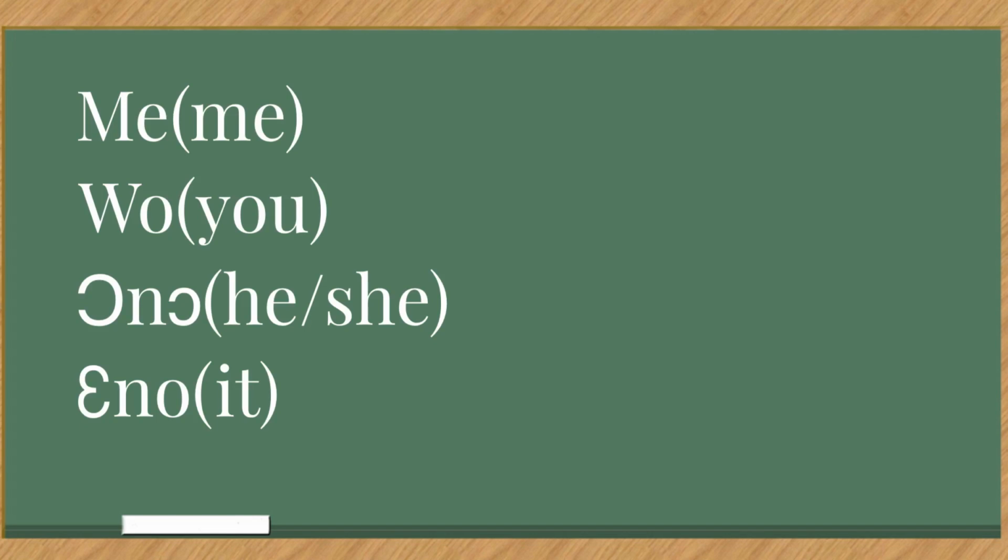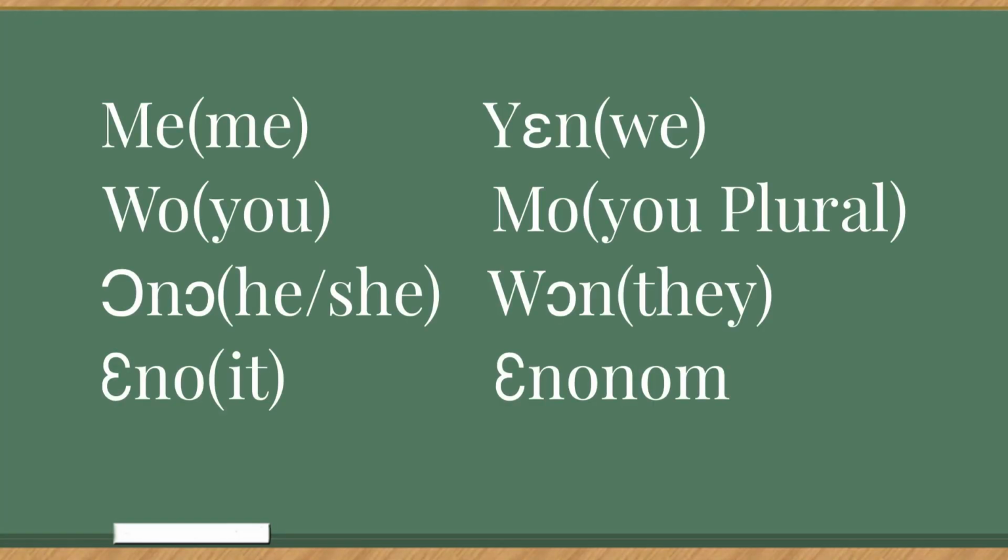So we have me, wo, ono, and eno. These are the singular pronouns. And with the plural pronouns, we have yen, that is we, mo, that is you, won, that is they, and enonom, that is it in plural form.